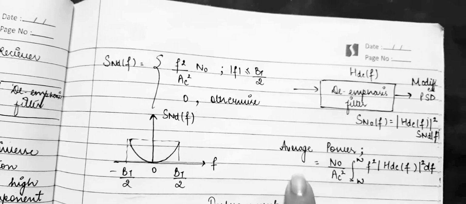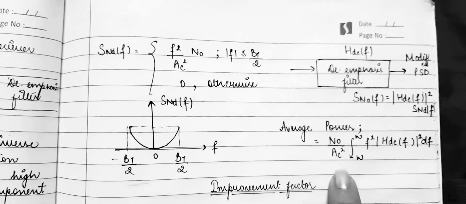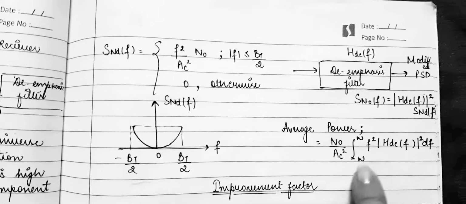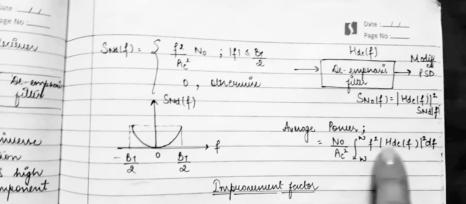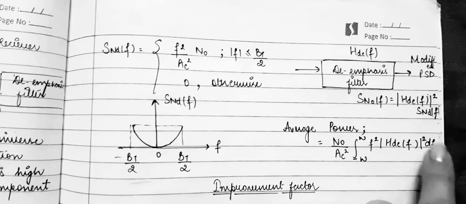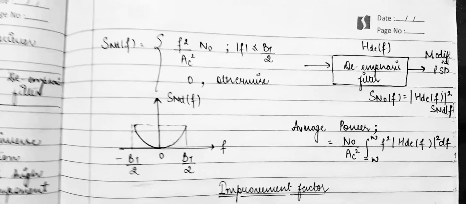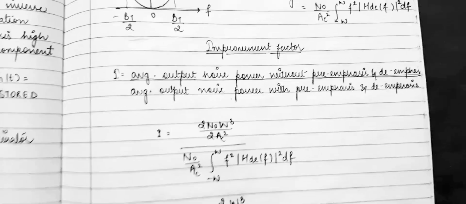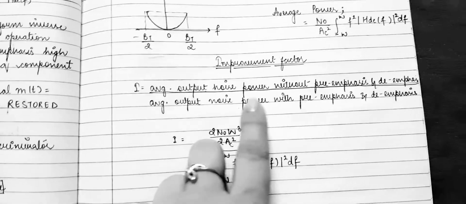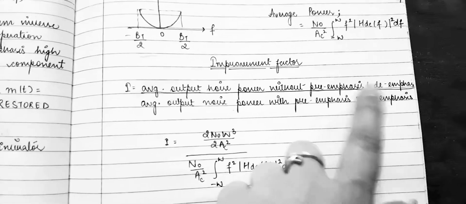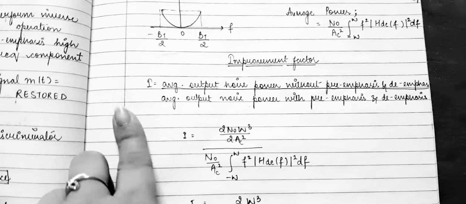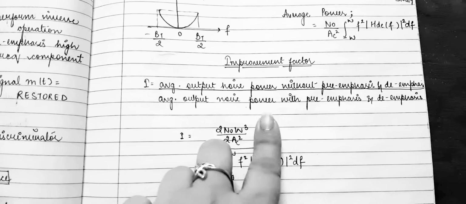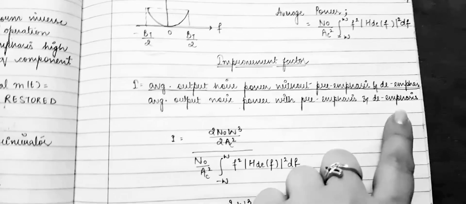Your average power will be equal to N naught upon AC square, integrating from minus W to W, F square mod of HDE of F whole square into DF. Now we'll also see one more term, your improvement factor. The improvement factor is equal to the average output noise power without pre-emphasis and de-emphasis, upon the average output noise power with pre-emphasis and de-emphasis.